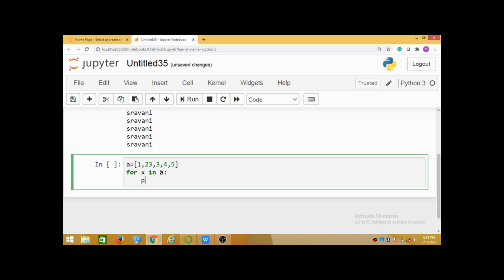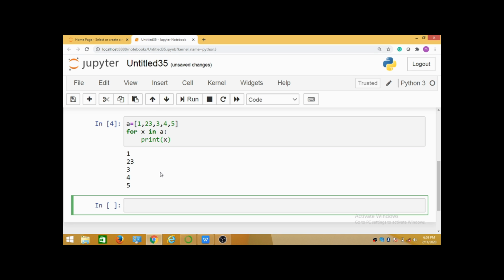Here I am going to print x. See here, I am getting all the values available in this sequence. Here I have given the values 1 2 3 4 5. That means I know my loop will be repeated 5 times. So here I used this for loop. And let's come back to the presentation.